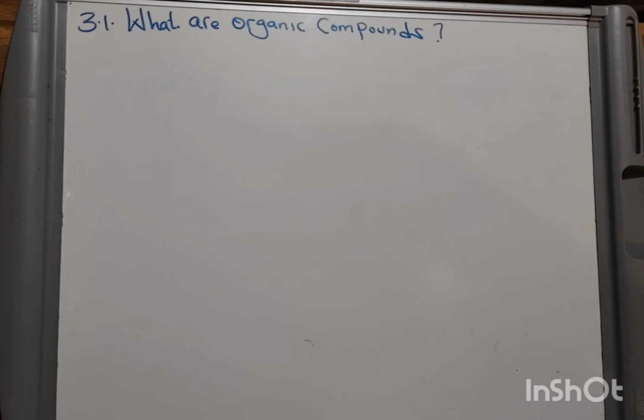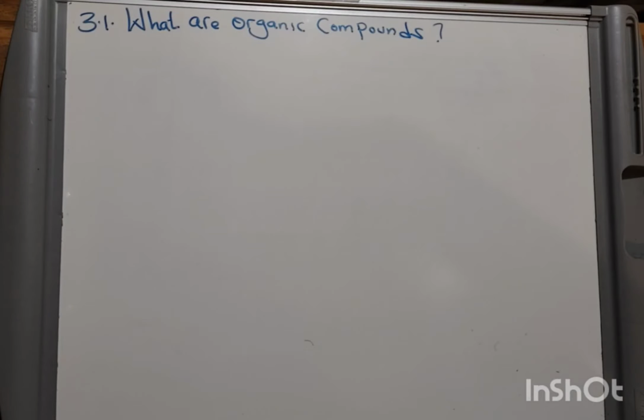It says, what are organic compounds? Organic compounds are carbon-containing compounds, except some few.